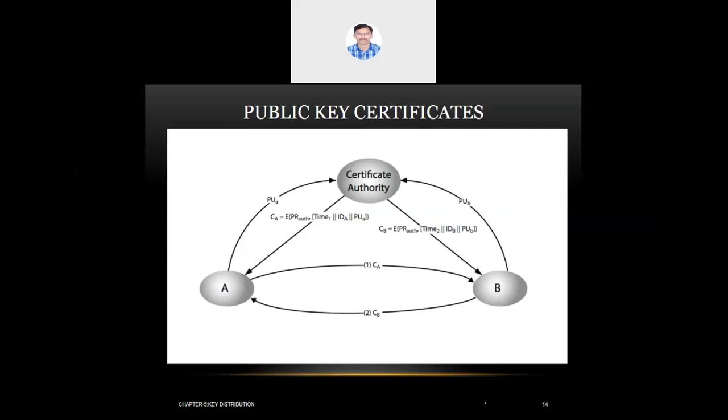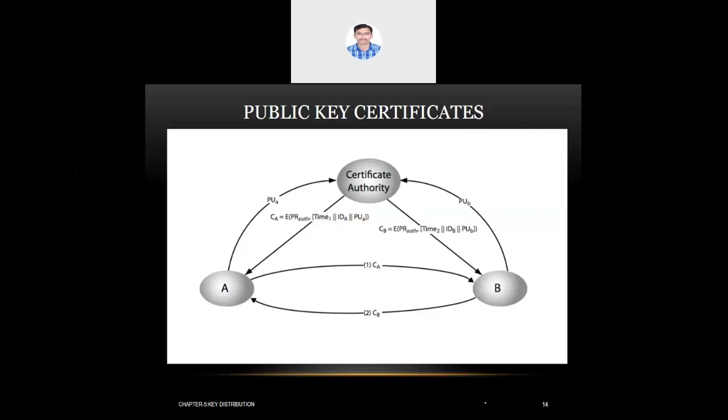Now, suppose A wants to communicate with any number of users. What A will do is simply send CA to those many persons. What does CA contain? CA contains A's public key.